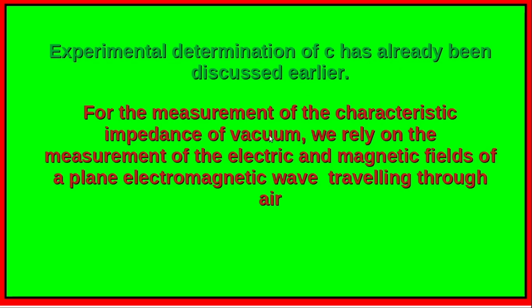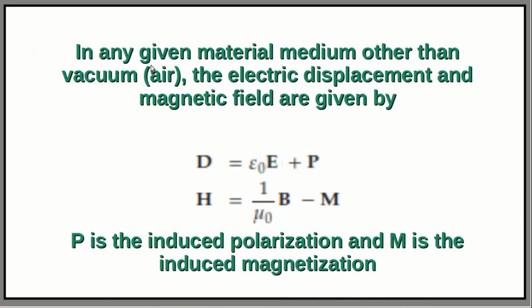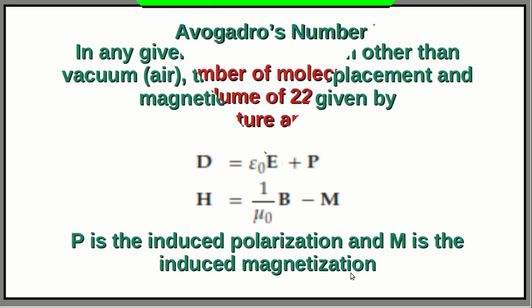For the measurement of the characteristic impedance of vacuum, we rely on the measurement of the electric and magnetic fields of a plane electromagnetic wave traveling through air. In any medium other than vacuum, the electric displacement and the magnetic field are related through this particular relation. D is equal to epsilon 0 E plus P and H is equal to B by mu 0 minus M, where P is the induced polarization and M is the induced magnetization in the medium.